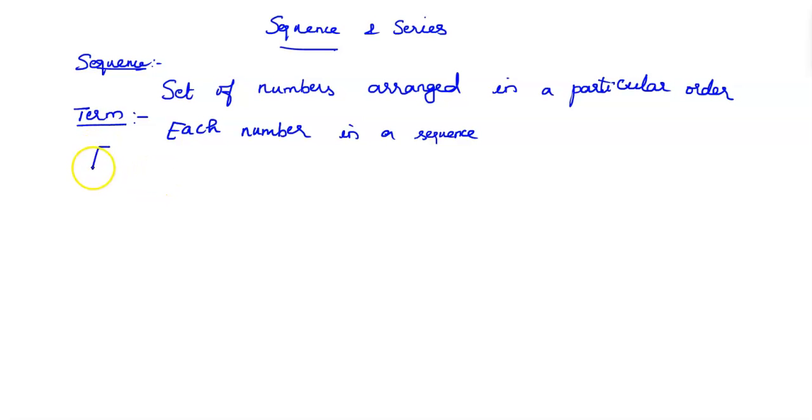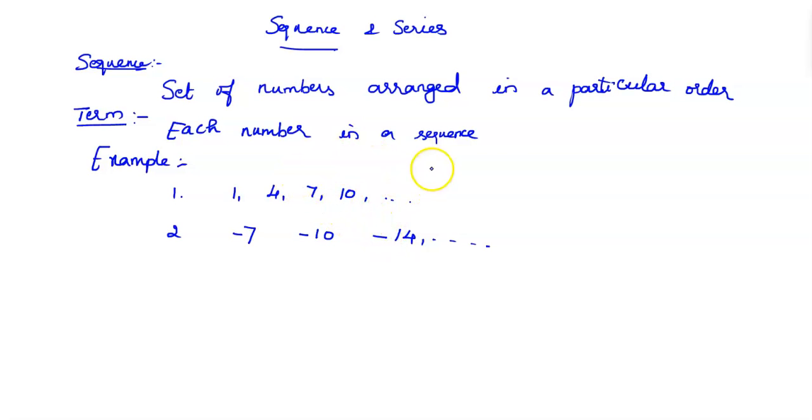So the sequence example we can consider. First one, 1, 4, 7, 10, etc. Then next one, -7, -10, -13, -14, etc. This is an example of a sequence. So here, what is the definition? Set of numbers arranged in a particular order. So here we have the set of numbers arranged 1, 4, 7, 10, etc.